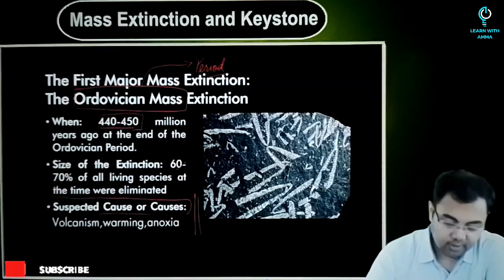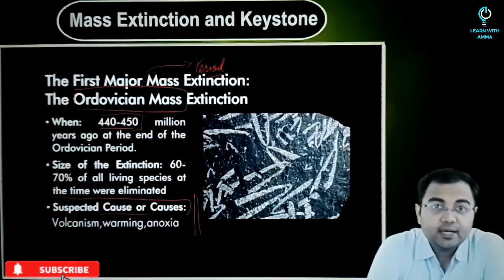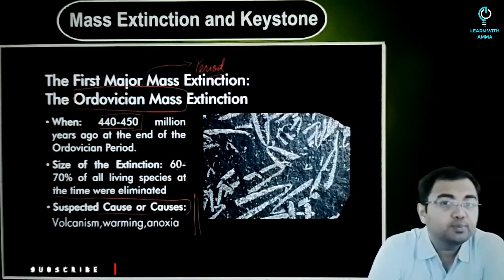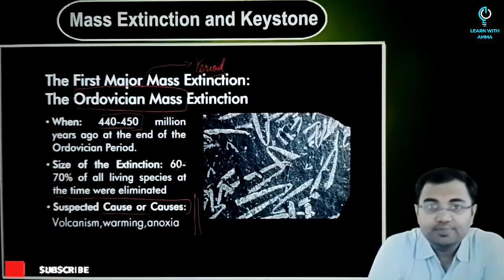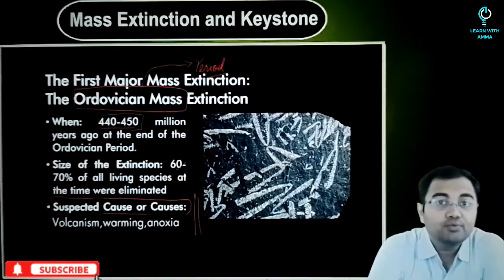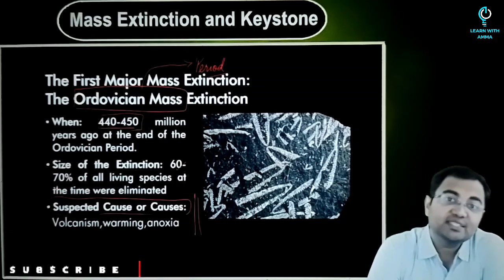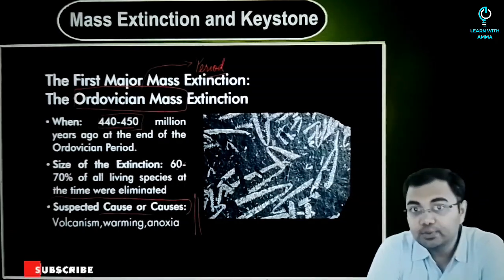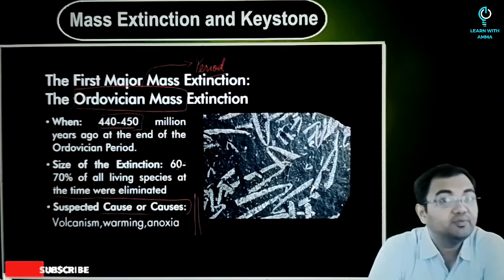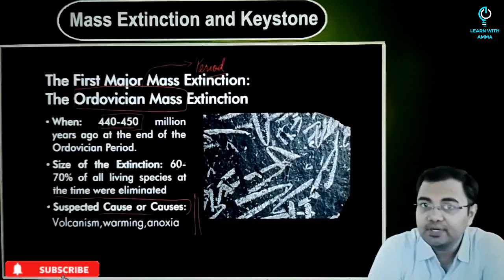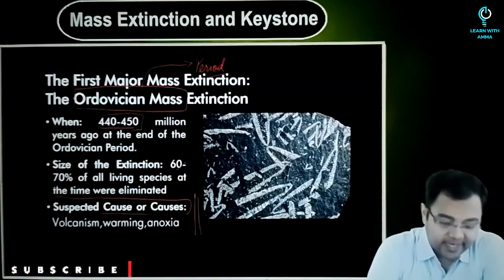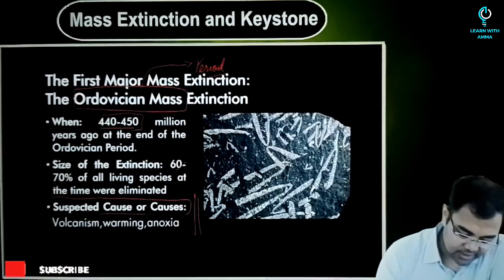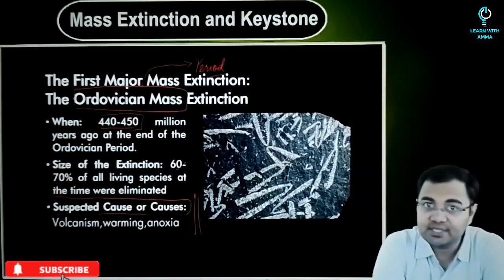Now, talking about the suspected causes of the first mass extinction, very recent reports that were published in June of 2020 say that the main cause behind the first mass extinction would have been volcanism and anoxia, which would have led to the warming of the earth, and ultimately the first mass extinction was observed. If you look at the earlier studies, they had suggested that there might have been cooling of the earth, glaciation, and that led to the first mass extinction. But if these new reports are to be believed, then volcanism, warming and anoxia are given as the reasons for the first mass extinction.